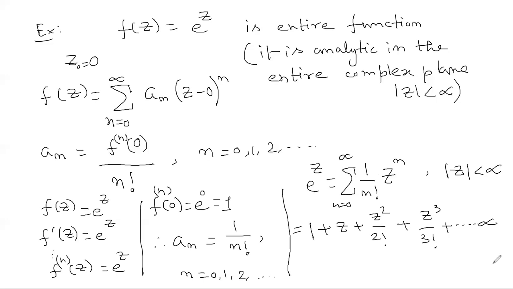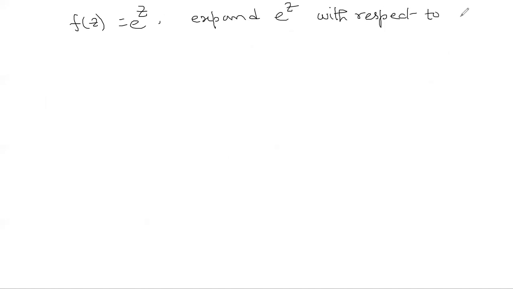Similarly, suppose I want to expand e^z with respect to some other point, say the point 1. What does it mean? Since e^z is analytic in the entire complex plane, I can expand e^z with respect to 1 also. So here our z0 is 1.